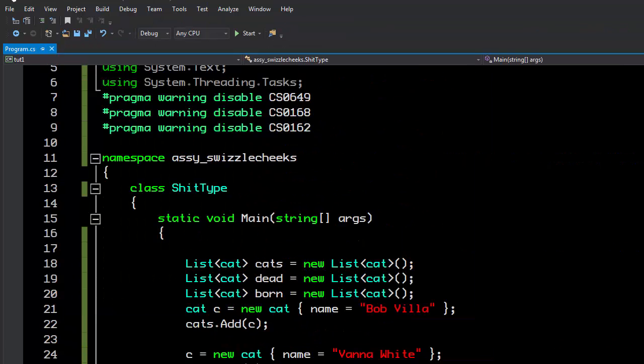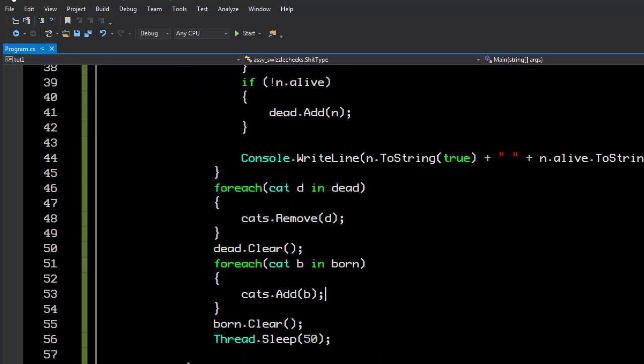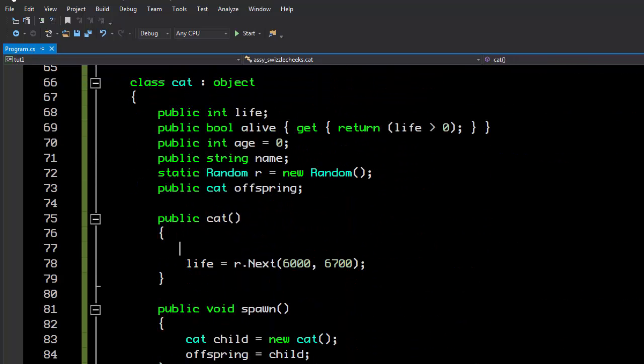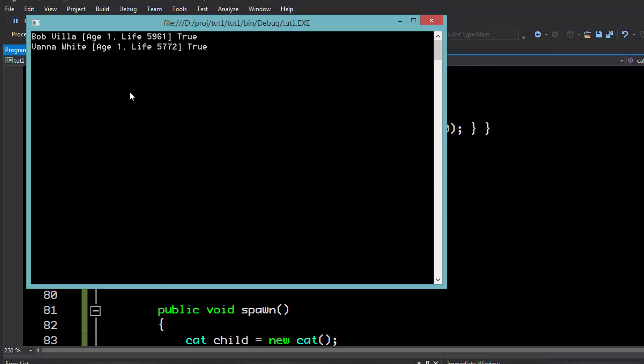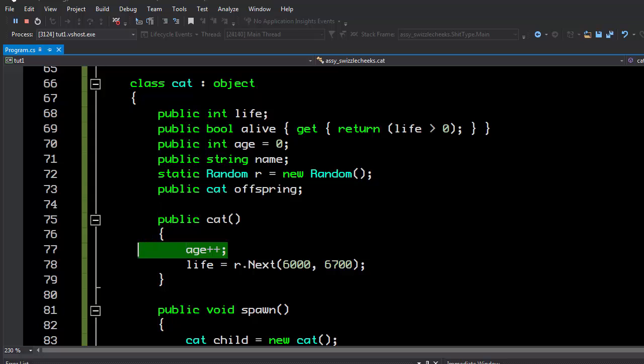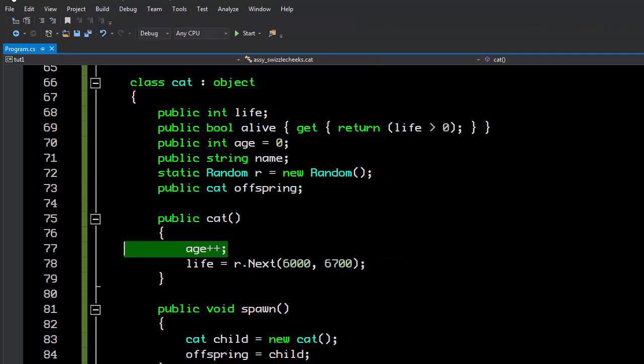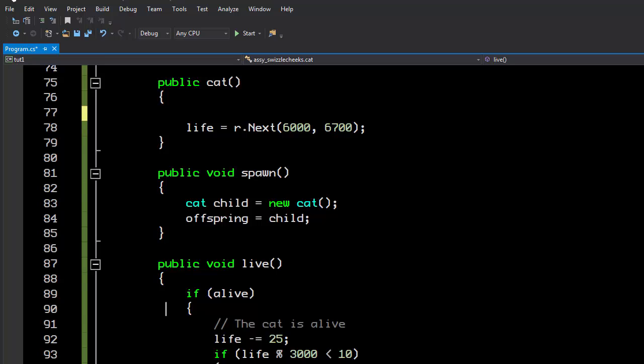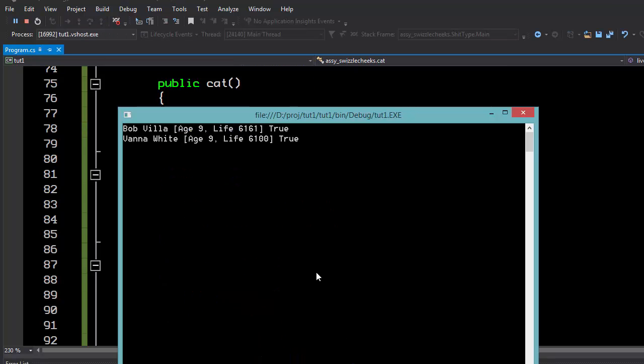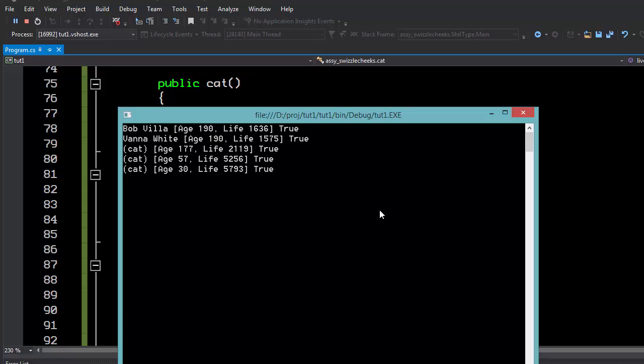The first thing that we need to start doing is keeping track of the age of the cat, because that's been 0. So in our live function, we can just say age plus equals 1, or age plus plus, and that'll start counting that up. So now you can see that our age has, what the hell, why is that just stuck on 1? Oh, because I put that in the constructor instead of the live function. So you can see the age goes up, the life goes down. The age goes up a lot slower than the life goes down. And the cat starts spawning new children.